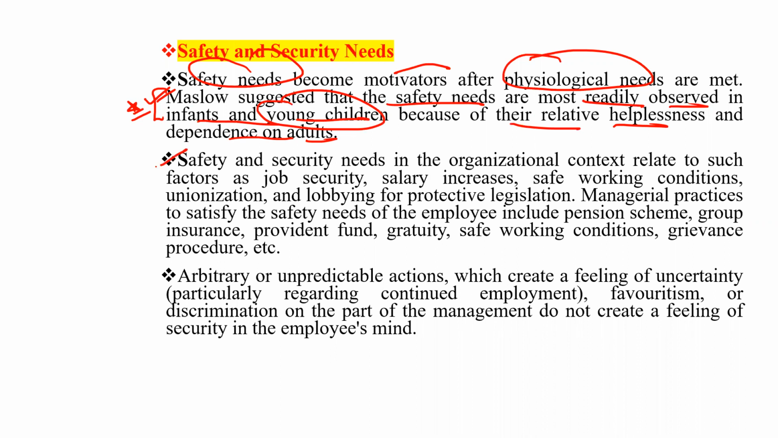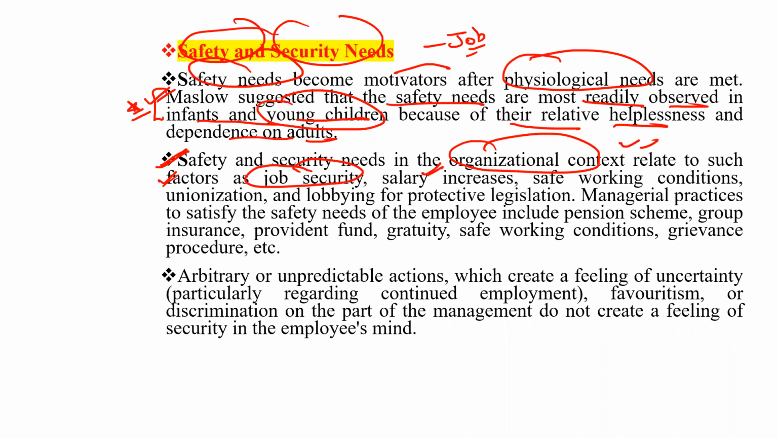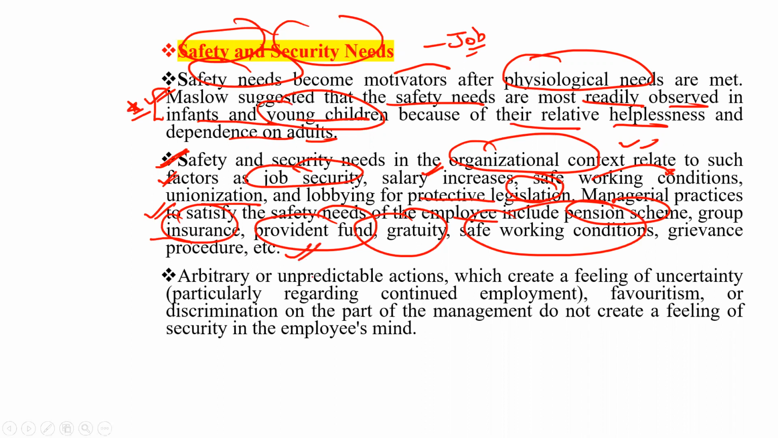So, safety and security needs in the organizational context relate to job safety or security. These are related to job security, salary increases, safe working conditions, unionization, and lobbying for protective legislation. Managerial practices to satisfy the safety needs of employees include pension scheme, group insurance, provident fund, gratuity, safe working conditions, grievance procedure, etc. These all are to be satisfied here.